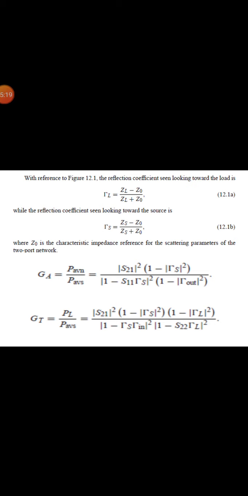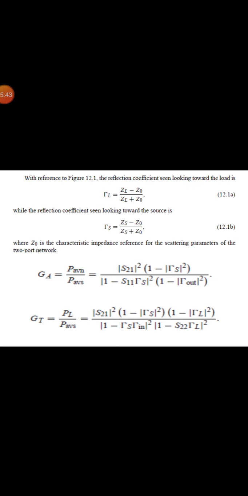If peak values are assumed for all voltages, the average power delivered to the network will be written as Pin, which equals 1 by 2 Z0 times the magnitude of V1 plus squared times 1 minus the magnitude of Gamma in squared. And the power delivered to the load can be written as PL equals the magnitude of V2 minus squared divided by 2 Z0 times 1 minus the magnitude of Gamma L squared.